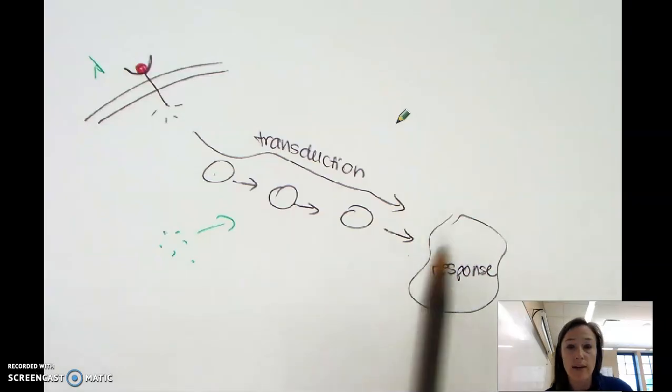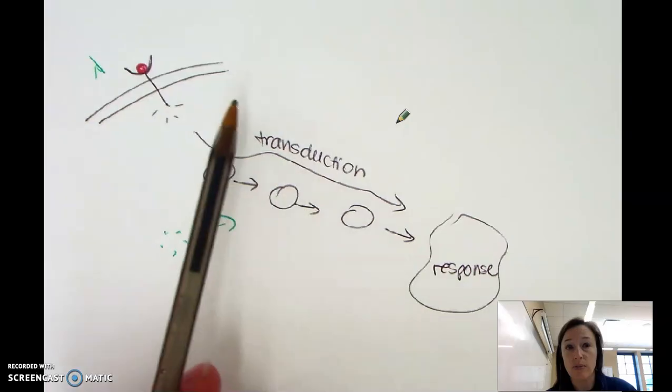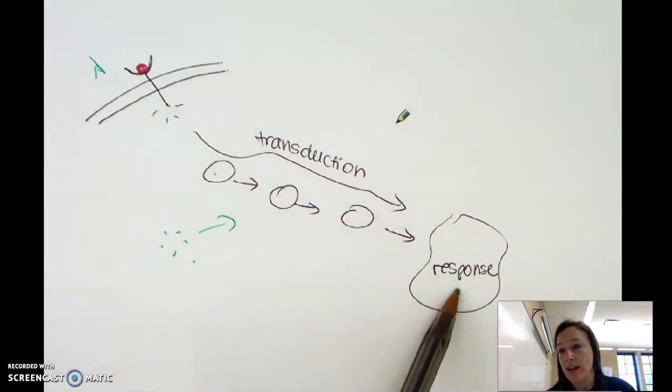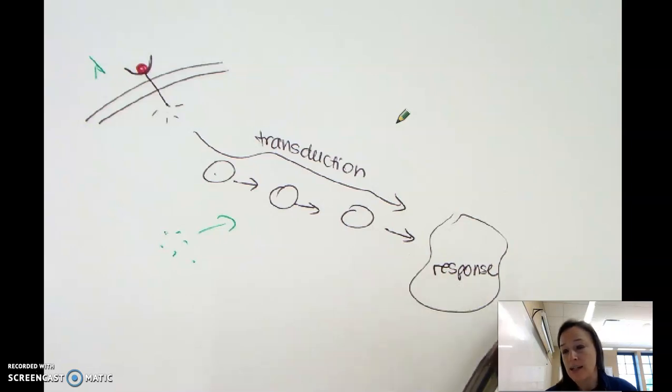And then, of course, you could have a disruption in the response itself. So it could be that reception and transduction are happening just fine, but maybe the transcription factor, for whatever reason, is mutated and it can't bind to the DNA, so it can't turn the gene on. Or maybe one of the caspases in the apoptosis pathway is mutated, and so it doesn't cause apoptosis. And so those are some disruptions you might see down here at the bottom in that response portion that allow the response to either happen too much or not enough.